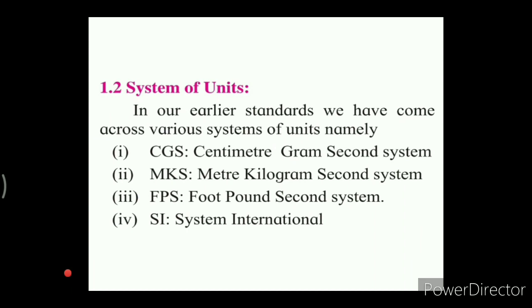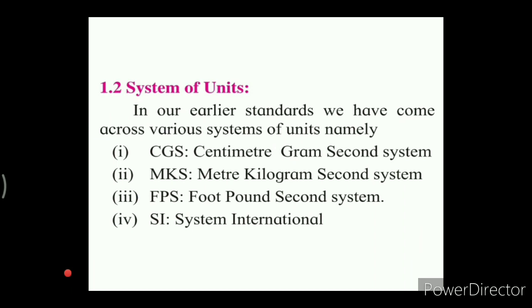The CGS system means centimeter gram second system. MKS system means meter kilogram second system. FPS system means foot pound second system. The CGS and MKS systems were also known as metric system, while the FPS system was a British system used in Great Britain and some other English speaking nations.